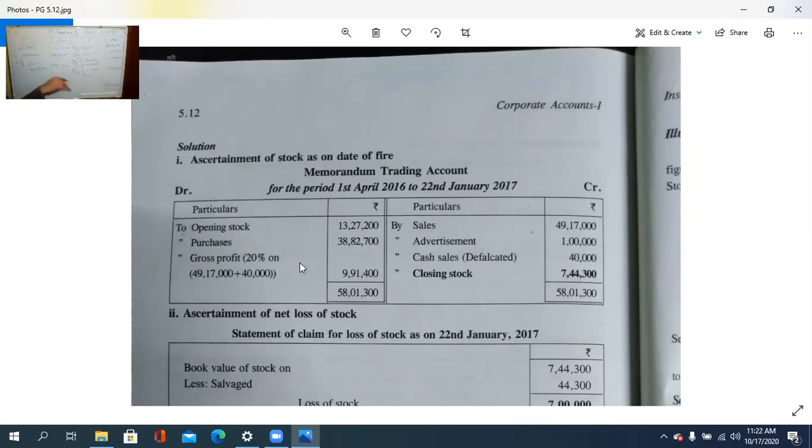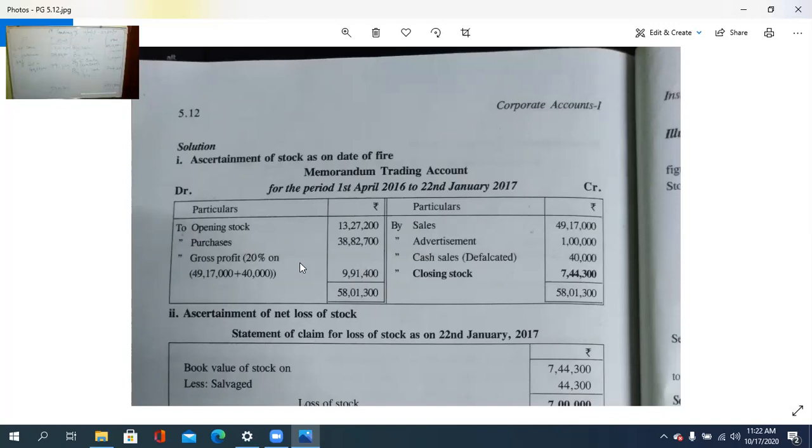Then we need to prepare the memorandum trading account for the current period. So here, opening stock is there, purchase is there, then sales is there, advertisement and extra expenses are there. Credit sale is there, and closing stock is the balancing figure. Before that, cash sale where misappropriation is there, that also has to be included in the sales, only then will it be the full sale. 20% of that is the gross profit.